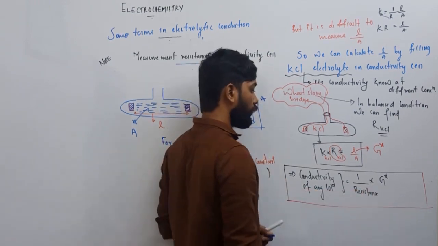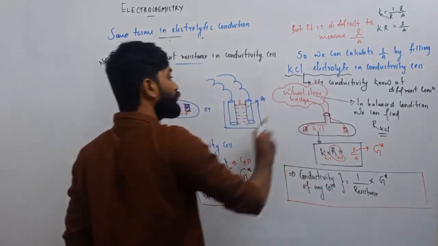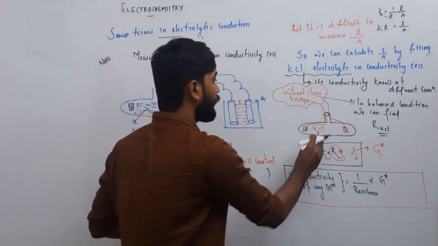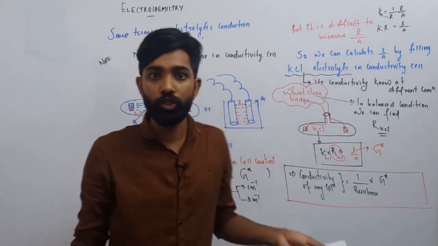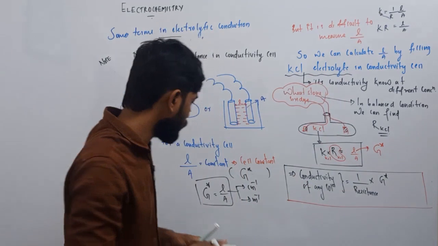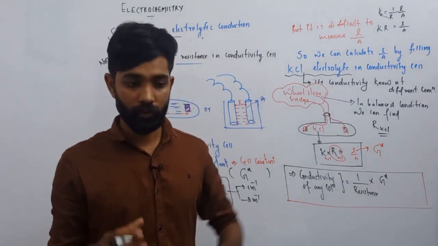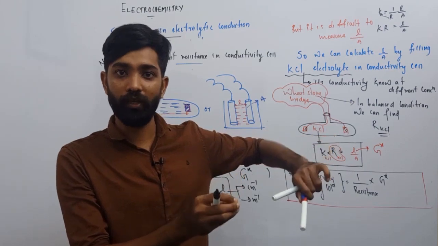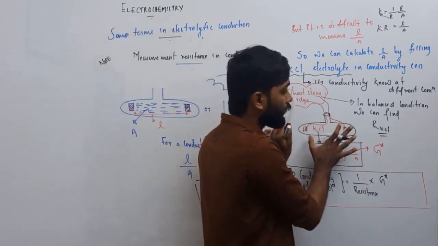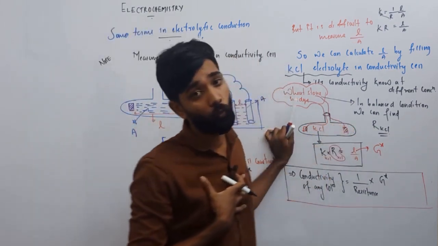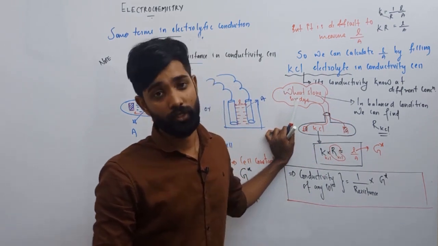And now if I remove this KCl from the cell, and I fill a solution A, and I want to find its conductivity, I simply fill solution A in the very same conductivity cell, and I want to find what? Its resistance.